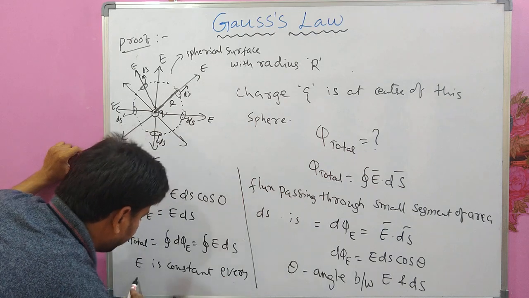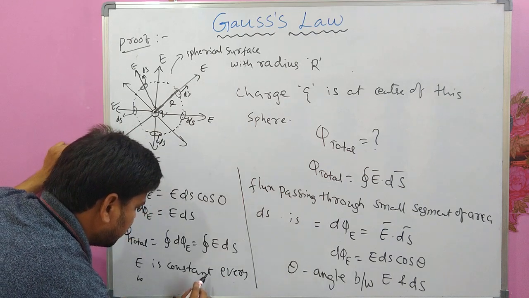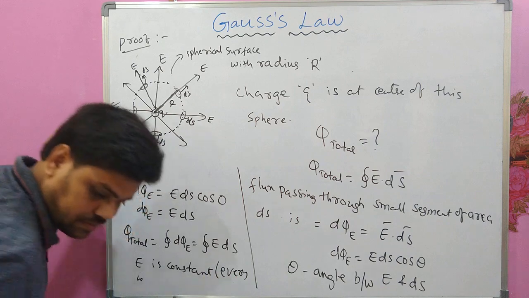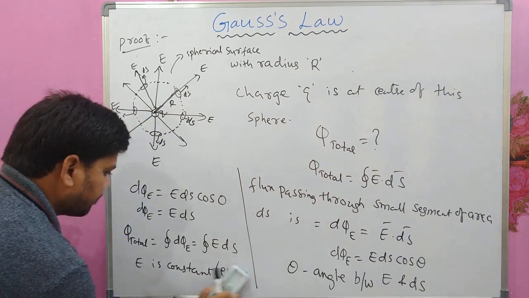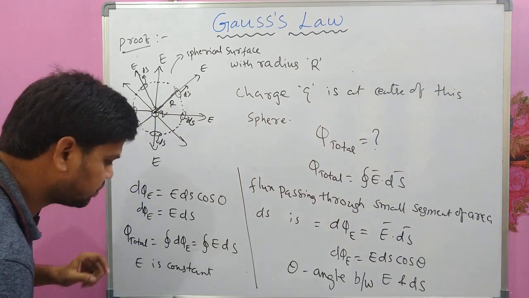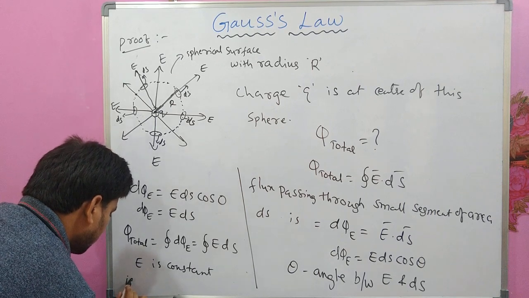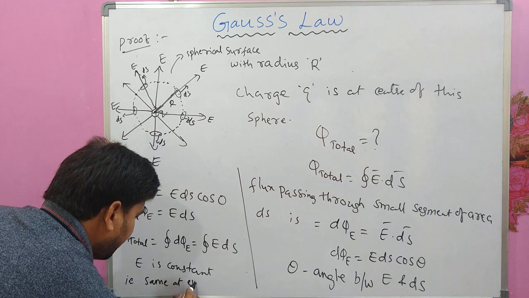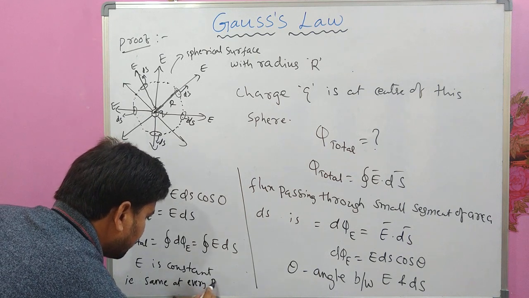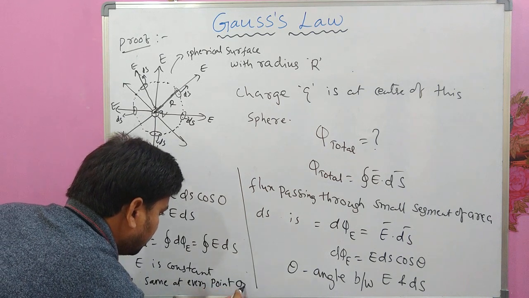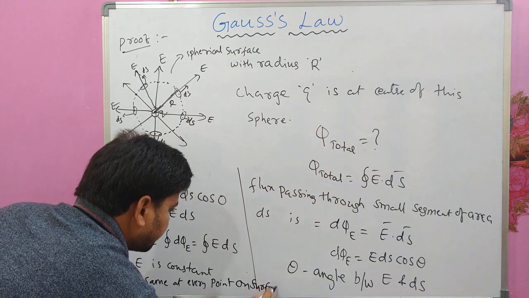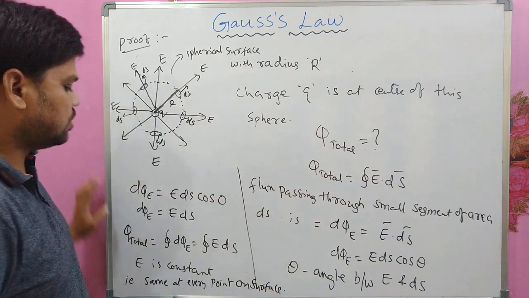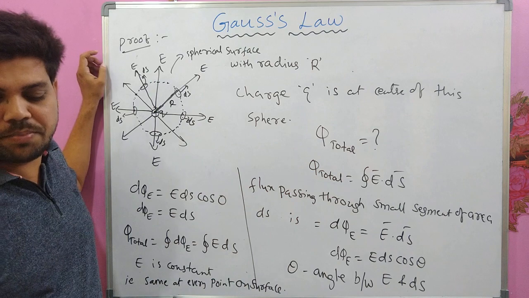Everywhere you can say E is constant, that is, same at every point on the surface. At every point on the surface, E is constant, that is, same at every point on the surface,